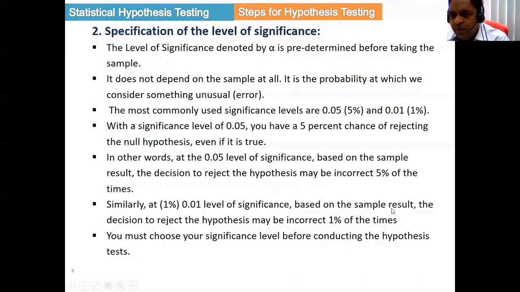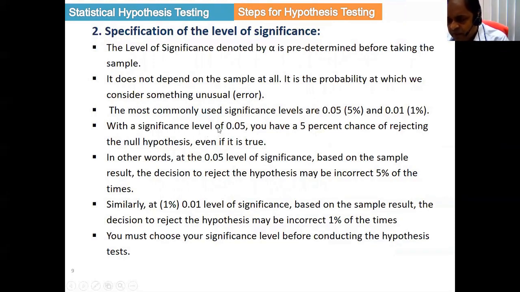And the second step, we have to find the level of significance. That is, the level of significance, before going to the test, we have to specify. That is denoted by alpha. Level of significance, remember, is denoted by alpha. What is this? This is the probability that we are making some error, something unusual. So this type of error you have to specify beforehand. The most commonly used levels of significance are 5% or 0.05 and 1% or 0.01.